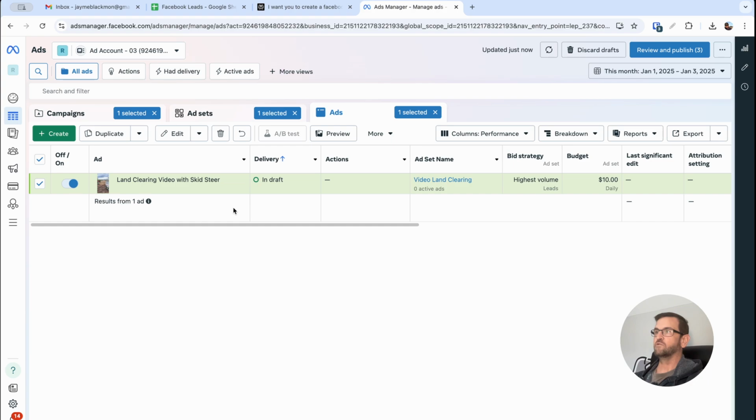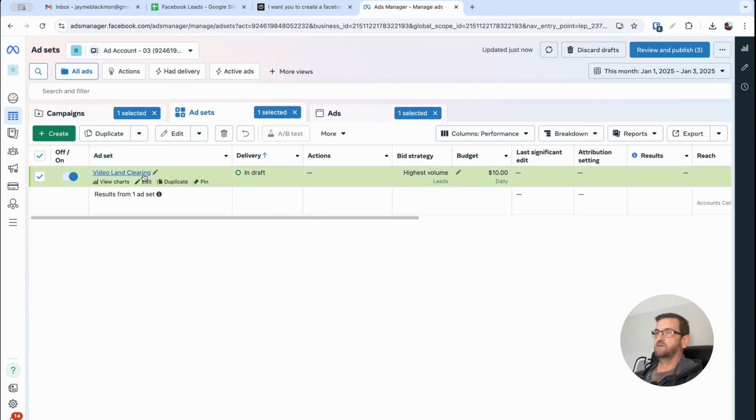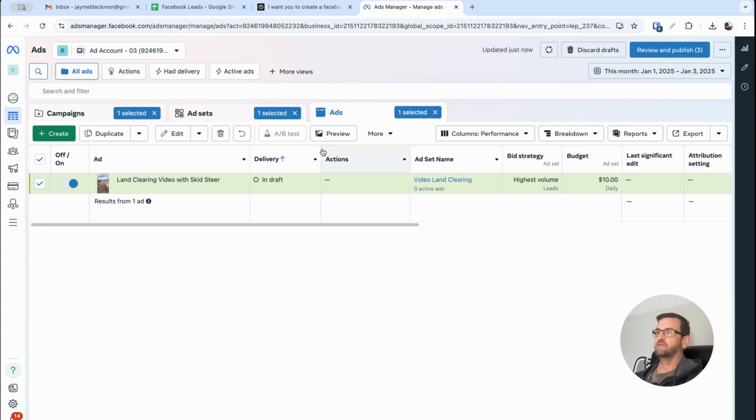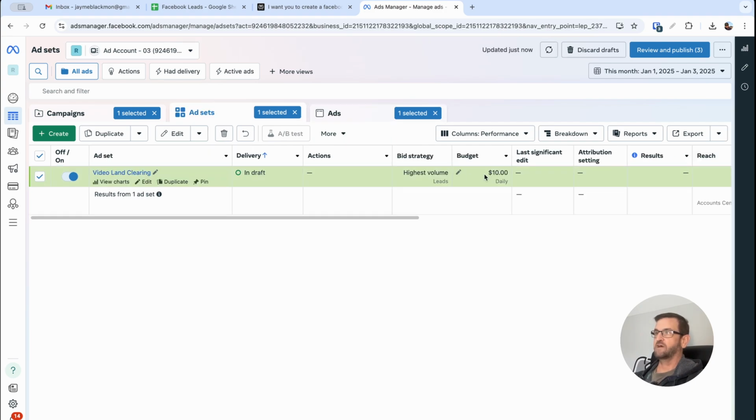So if you want to test them individually without it trying to figure it out on its own, you would create another ad set here and do something like video land clearing alternate, and then create another ad under that particular ad set that's independent. Let's say you want to spend $10 on that ad and $10 on the other ad.